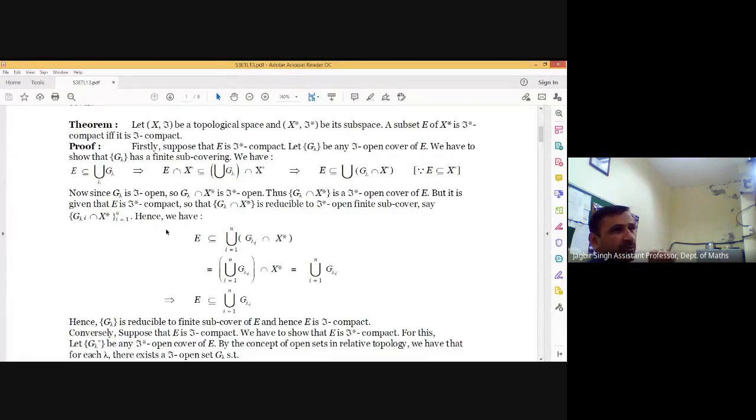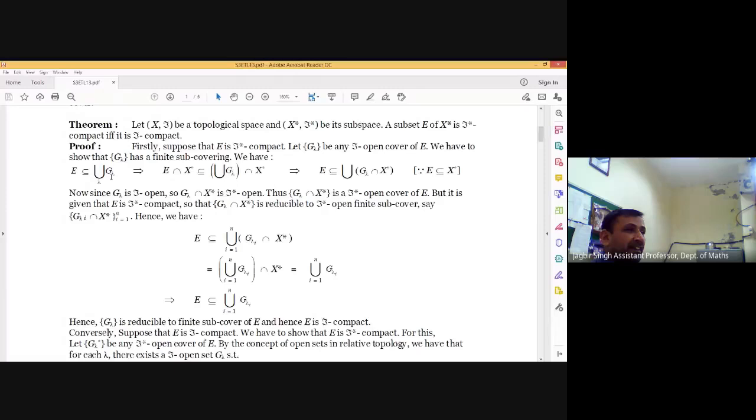So first we assume that E is compact in X*, meaning it is T* compact. And now we have to prove that E is compact in X. For that, let G lambda be any T open cover of E. Our target is to obtain a finite subcover of G lambda for E. Since G lambda is a T open cover of E, E must be contained in the union over lambda of G lambda.